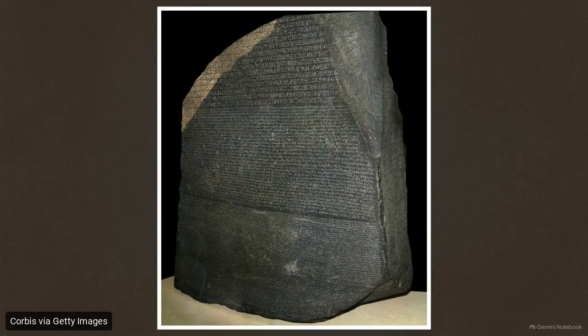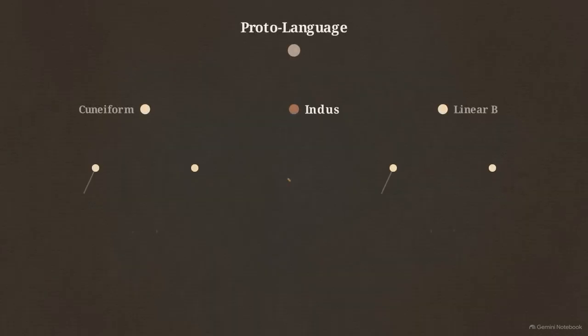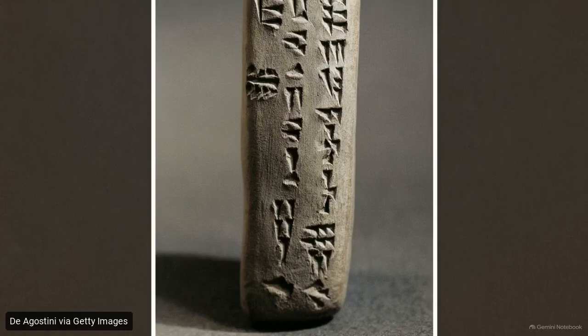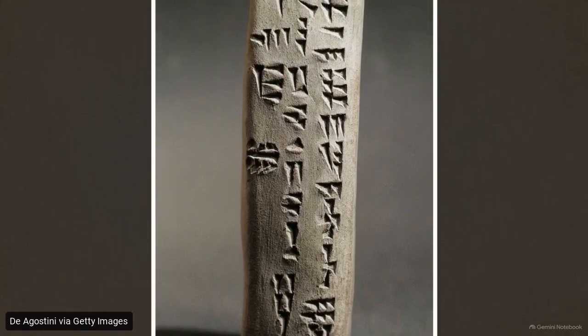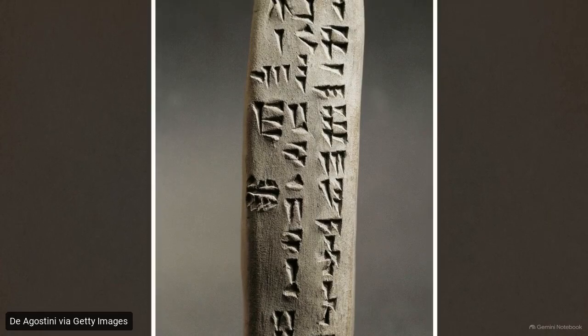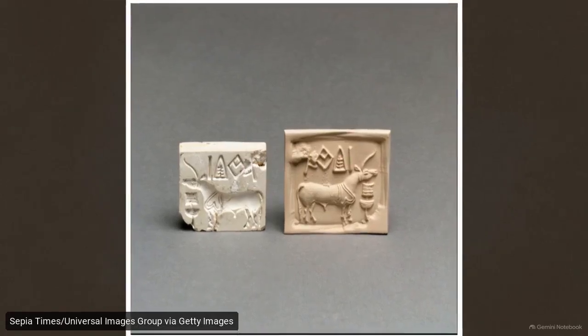The Rosetta Stone provided a way to cross-reference unknown signs with known ancient Greek. Without a bilingual text like this to serve as a baseline, there is no way to verify if a proposed translation is actually correct. Researchers also lack a descendant language. While the wedges of Mesopotamian cuneiform can be traced into later known tongues, the Harappan script has no clear successor to reconstruct its sounds. The final hurdle is the data itself.